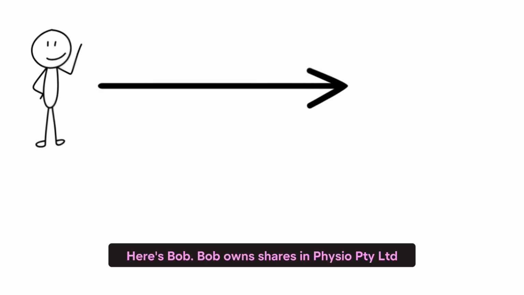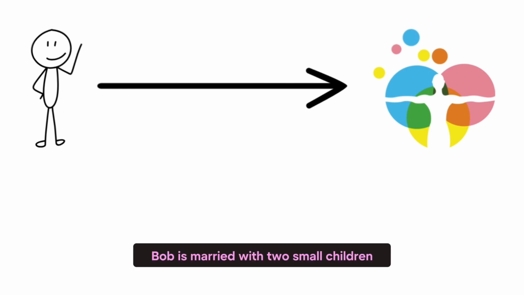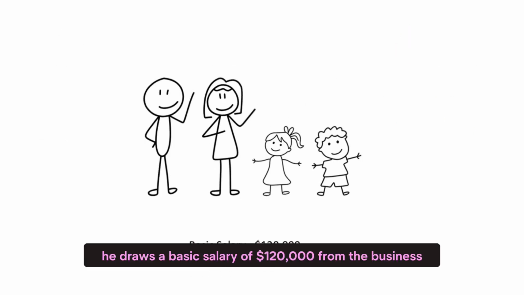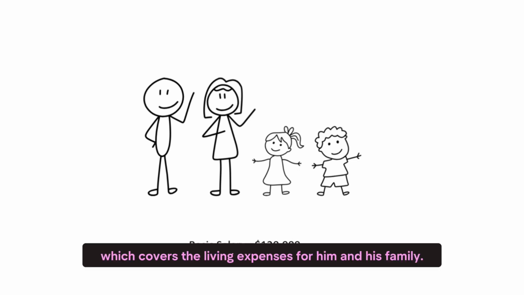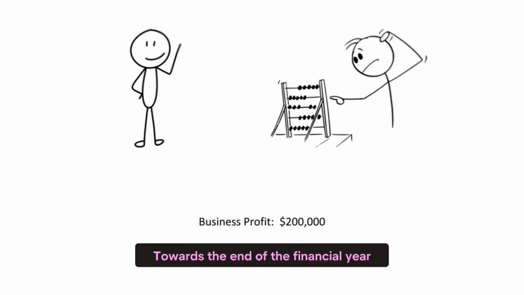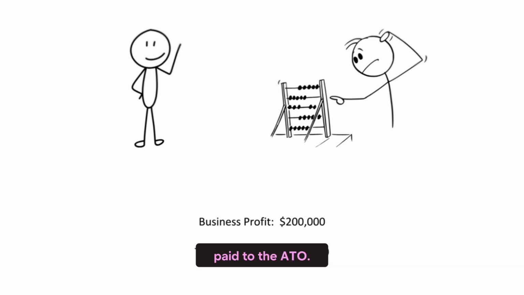Here's Bob. Bob owns shares in Physio Co. Proprietary Limited, the company he runs his physiotherapy practice from. Bob is married with 2 small children, and so he draws a basic salary of $120,000 from the business for the entire 2024 financial year, which covers the living expenses for him and his family. Towards the end of the financial year, Bob does some tax planning with his accountant and discovers he's made a $200,000 profit for the year in the business. The business has been paying quarterly installments for the year, which total $50,000 in taxes paid to the ATO.